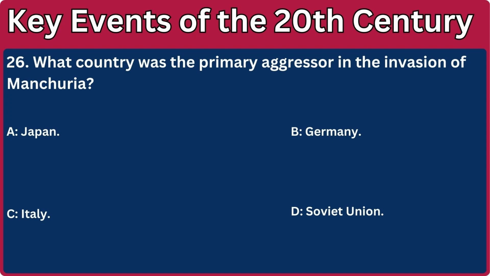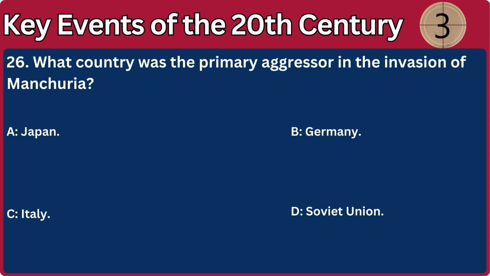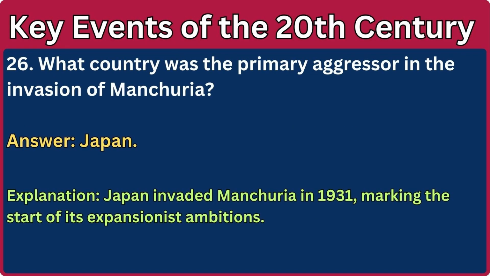26. What country was the primary aggressor in the invasion of Manchuria? A. Japan. B. Germany. C. Italy. D. Soviet Union. Answer: Japan. Explanation: Japan invaded Manchuria in 1931, marking the start of its expansionist ambitions.